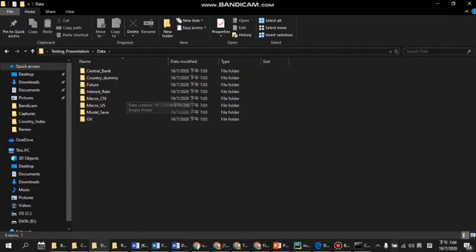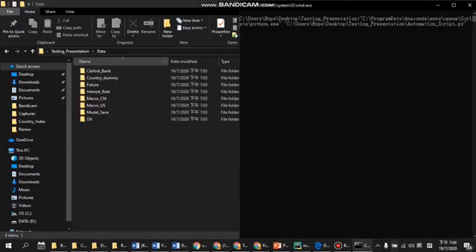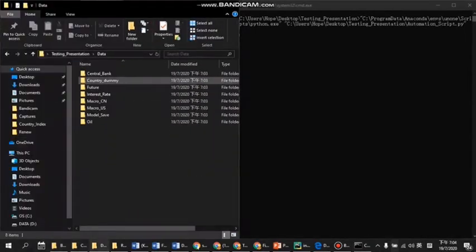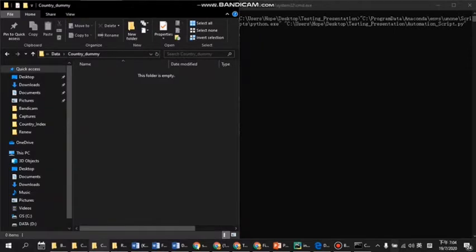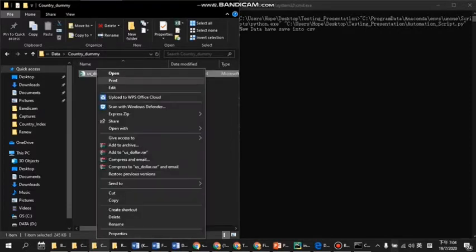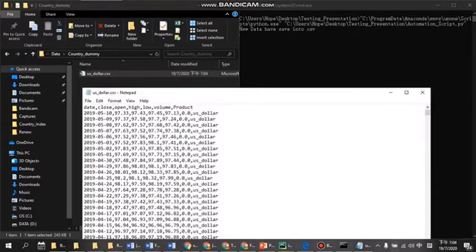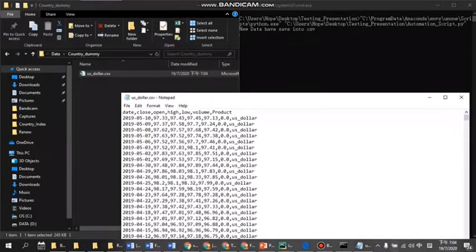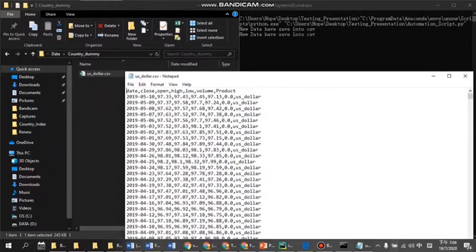For this one, the automation Python script was saved in this country dummy folder. So we click on this one. The Python script automatically helps us pre-process the data and save it into this folder. These are the US dollar.csv files, which store the US dollar historical data. While we wait for the Standard and Poor 500 historical data, let us look at this folder.